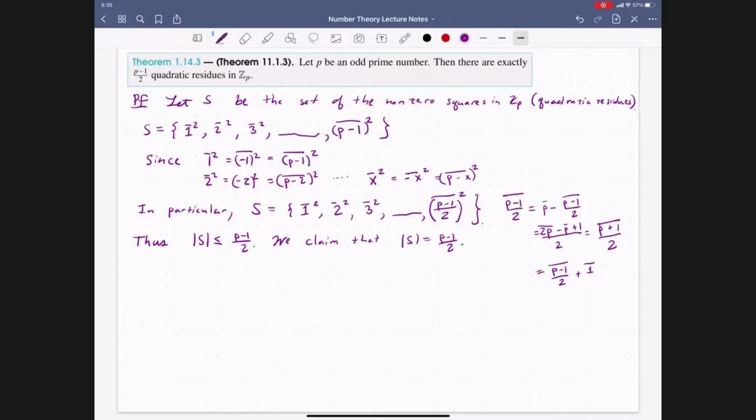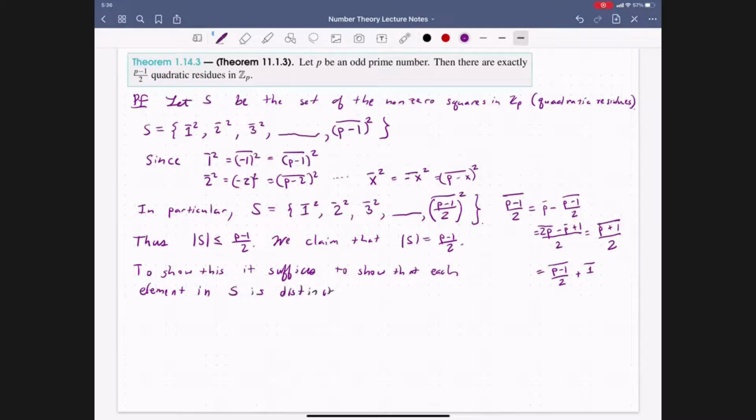So how do we show this? To show this, it suffices to show that each element in S is distinct.